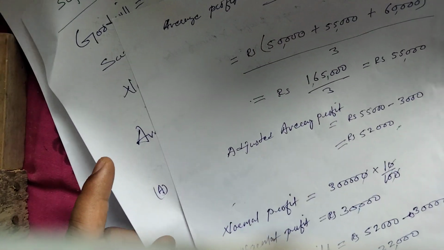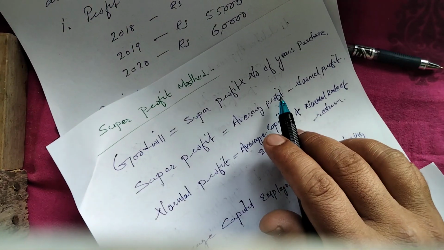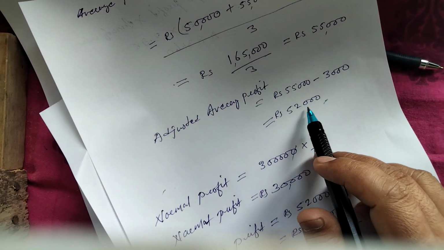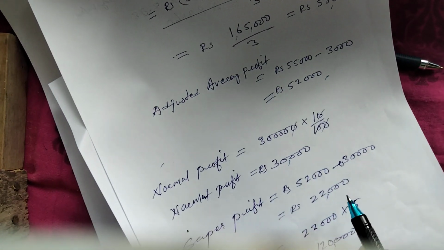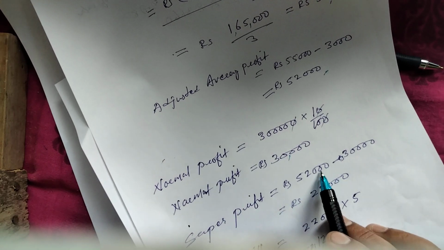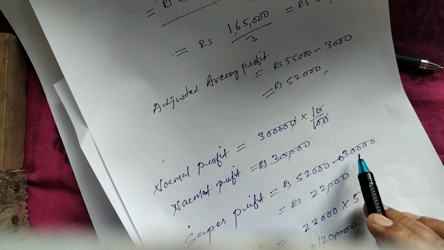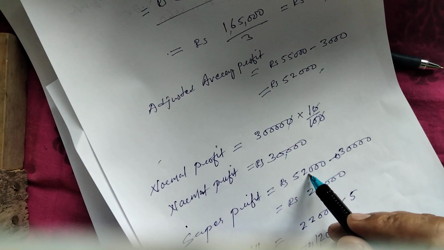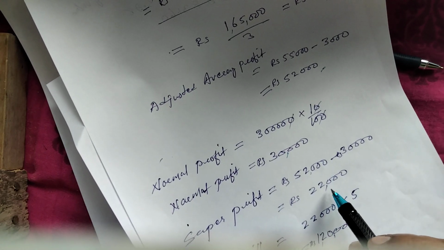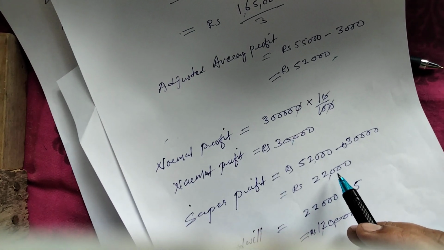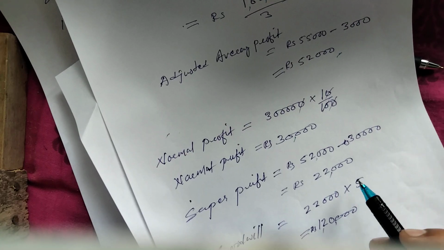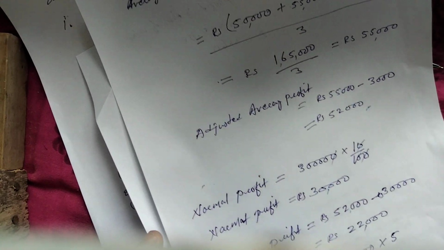Then super profit is equal to average profit minus normal profit. Your average profit is 52,000, normal profit is 30,000. When you deduct 30,000 from 52,000, it will be 22,000. This is your super profit. Now, what is the value of goodwill?